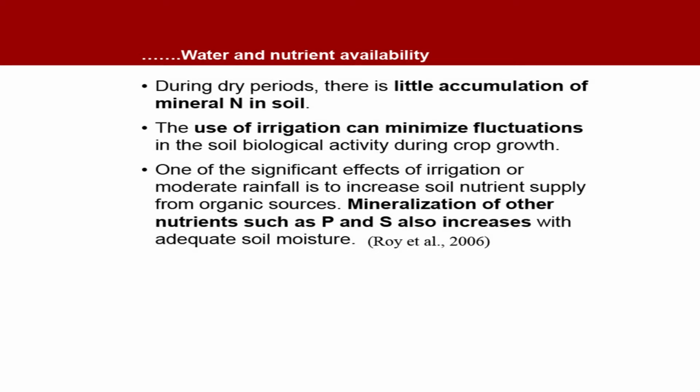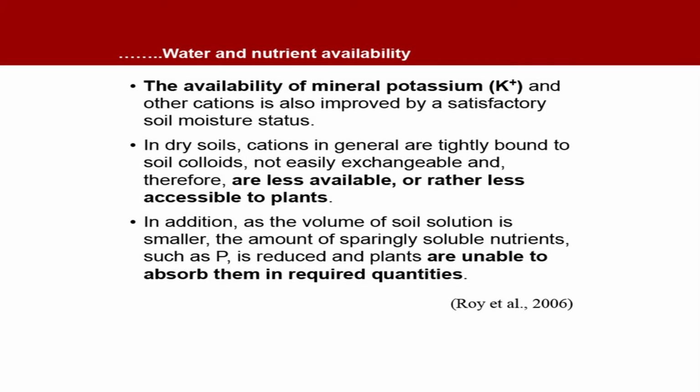Mineralization of other nutrients such as phosphorus and sulfur also increases with adequate soil moisture. Not only phosphorus and sulfur, it is potassium also. The availability of mineral potassium and other cations is also improved by a satisfactory soil moisture status. In dry soils, cations in general are highly bound to soil colloids, not easily exchangeable, and therefore less accessible to plant roots.